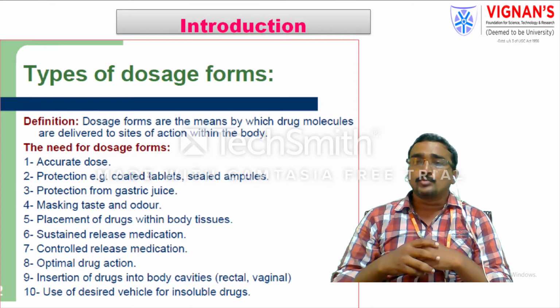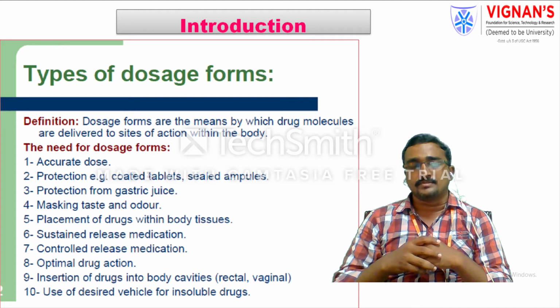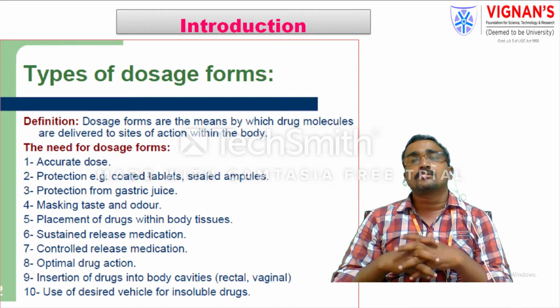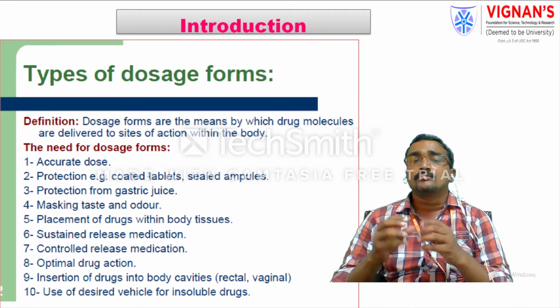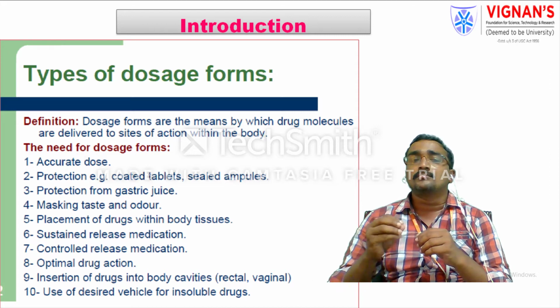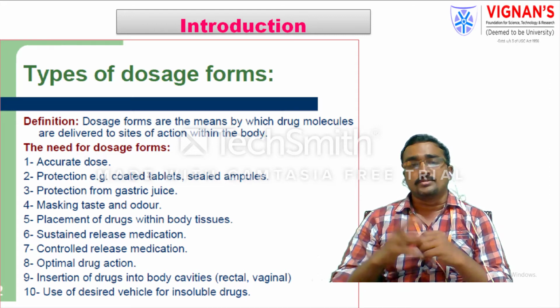You also need to protect your drug from the gastric juices. Some drugs are easily degraded when they come into contact with gastric juices or gastric fluids. That's why you try to protect such sensitive drugs from the gastric juices. Some drugs also have a nauseous and bitter taste, which creates patient compliance problems. That's why you try to mask the taste and odor of the dosage form, and place the drug by a suitable route.